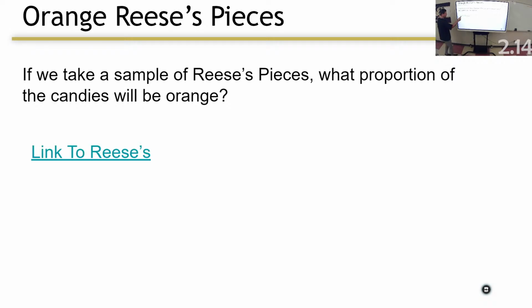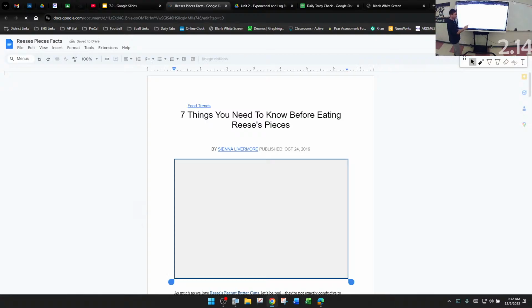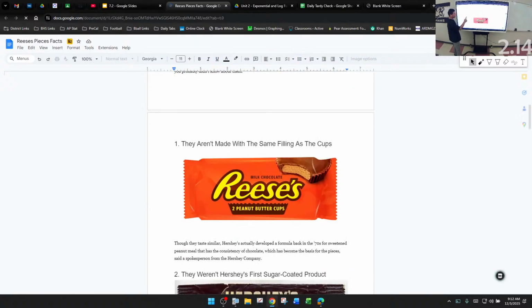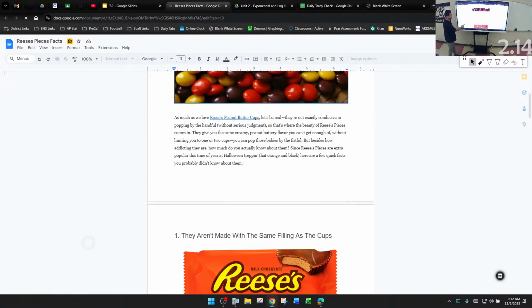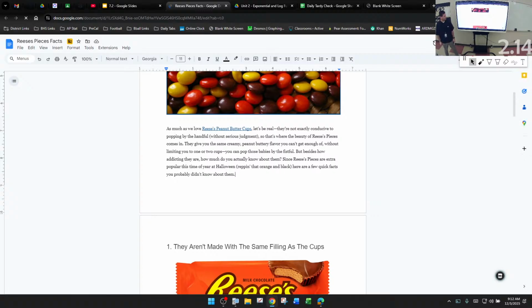Click. Not that you care, but you might. Seven things to know about Reese's Pieces before we eat them. There's the picture. As much love as Reese's peanut butter cups get, let's be real. They're not exactly conducive to popping by the handful without serious judgment. So that's where the beauty of Reese's Pieces comes in. They give you the same creamy peanut buttery flavor. Actually, I don't think they taste close to an actual Reese's cup. Anyway, you like them? Okay.